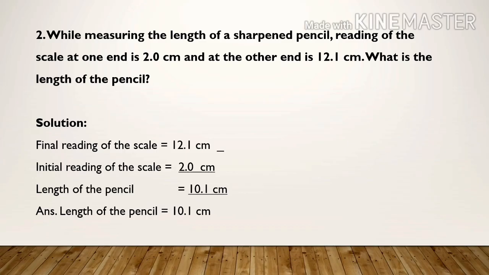Question number 2. While measuring the length of a sharpened pencil, reading of the scale at one end is 2.0 centimeter and at the other end is 12.1 centimeter. What is the length of the pencil? Answer is length of the pencil is equal to 12.1 centimeter minus 2.0 centimeter, that is 10.1 centimeter.